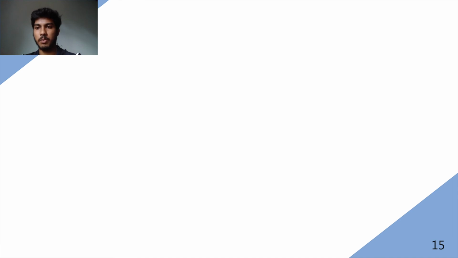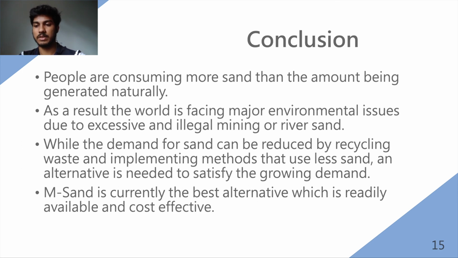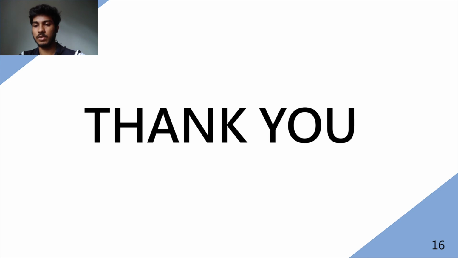Conclusion: the population is increasing day by day and the needs are increasing. As a result, new construction has increased. At present, man is consuming more sand than is naturally replenished. This has led to a huge increase in water pollution. As an alternative, our team is proposing M-sand, which can meet the increased demand and make it cheaper and more convenient. Also, this makes construction work more efficient and secure. That concludes our presentation on a sustainable alternative for river sand.